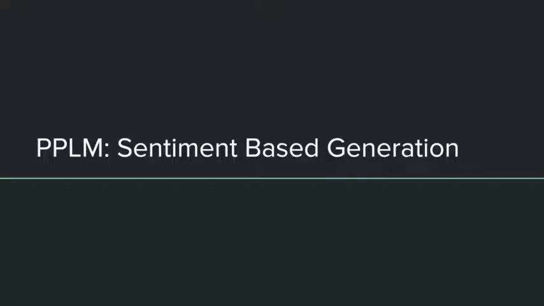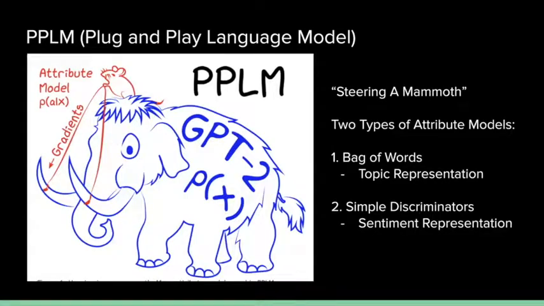Hi, this is Jason, and I'll be talking about PPLM, which is short for Plug-and-Play Language Model. This is a model developed by Uber, and it's specifically developed to be able to steer and control large, successful language models like GPT-2 to be able to complete more specific tasks, for example, discussing a particular topic or a particular sentiment.